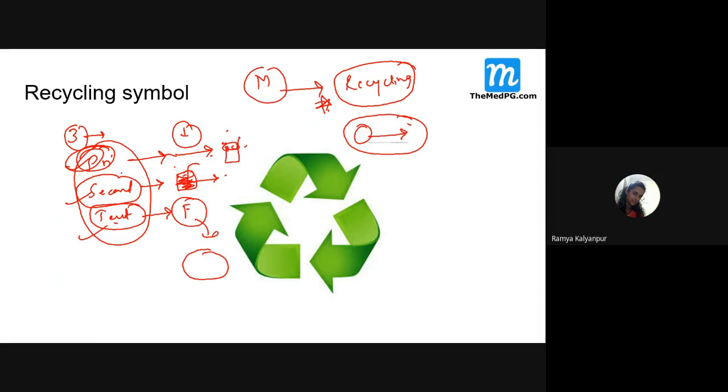Yes, primary means the original item is reused in the same way. So just these differences you need to remember.